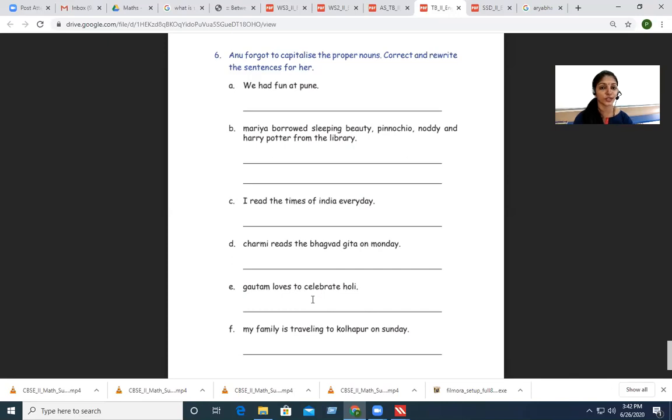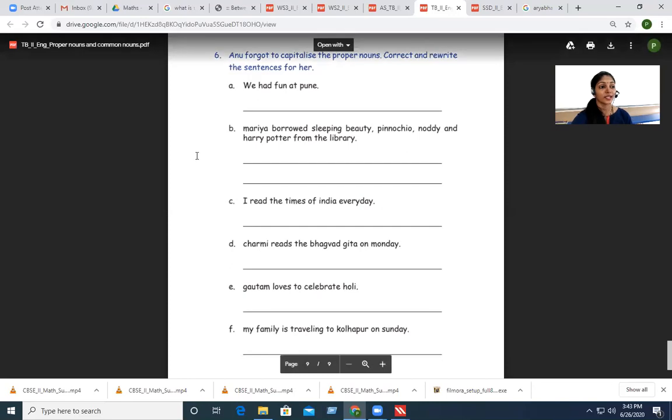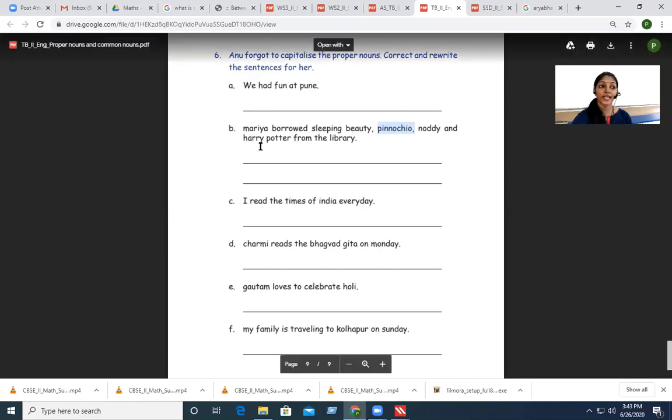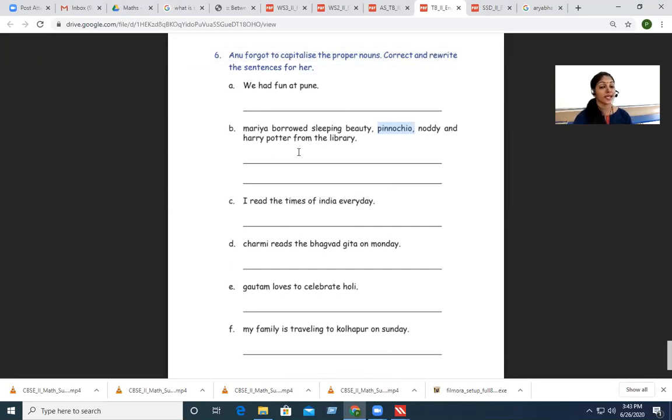So what should you do? You have to capitalize the proper noun. Here, Maria is a proper noun. Sleeping Beauty is the name of a book, so it is a proper noun. Pinocchio is the name of the book, so it is a proper noun. Noddy and Harry Potter, both are names of books, so they have to be capitalized, right?